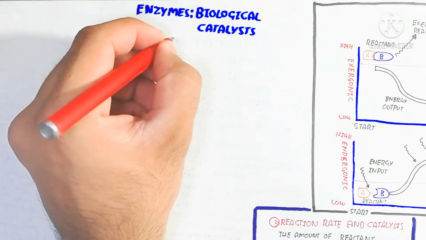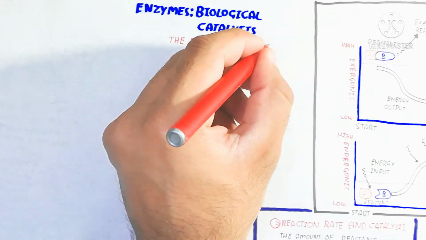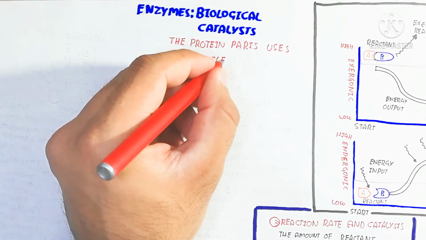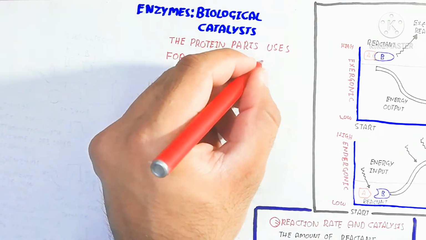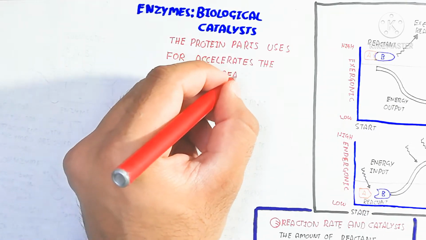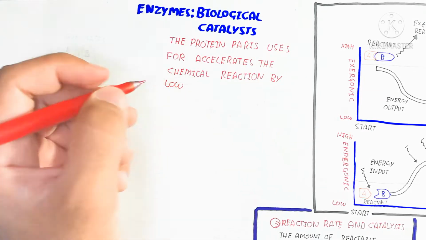So the enzyme, as you know, is a biological catalyst, the protein part used to accelerate the chemical reaction by lowering the activation energy but remaining unchanged. So their shapes and the enzyme-substrate reaction.